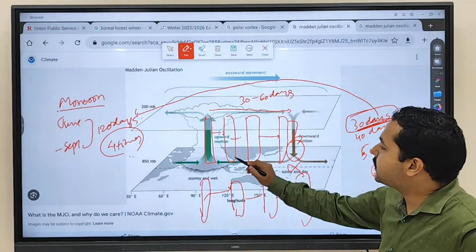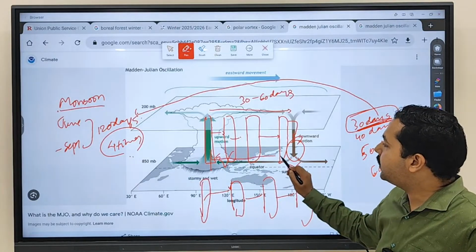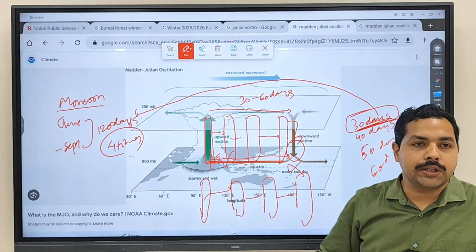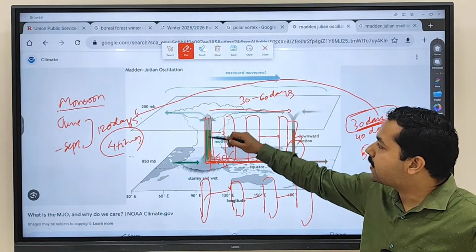Clear? So let's say this is where India is. Let's say this Madden-Julian oscillation is created one time, second time, third time, fourth time. So it will pass 4 times over here. And you know that when the Madden-Julian oscillation passes here, what is happening?